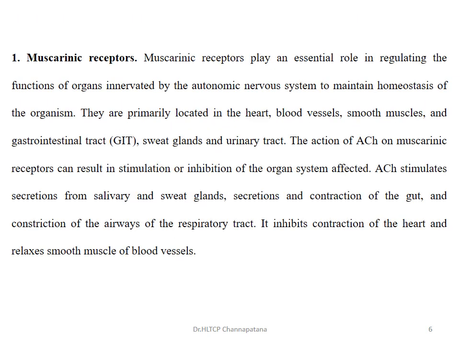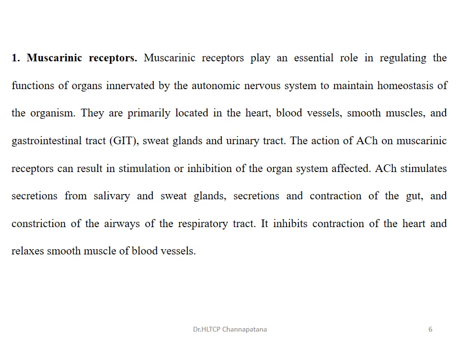Now the muscarinic receptor plays an essential role in regulating the function of organs. It will stimulate or inhibit the function of organs and maintain the homeostasis of the organism.